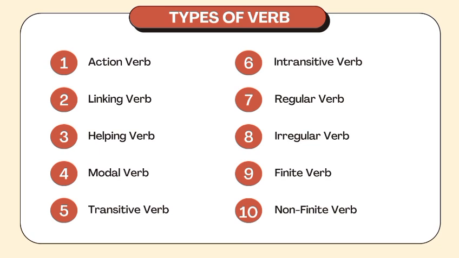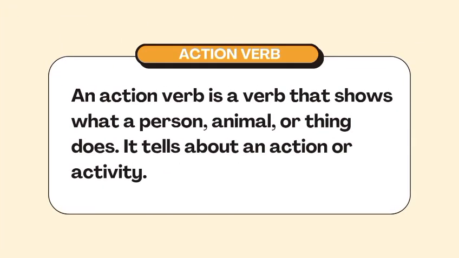Types of verb: action verb, linking verb, helping verb, modal verb, transitive verb, intransitive verb, regular verb, irregular verb, finite verb, non-finite verb. Action verb. An action verb is a verb that shows what a person, animal, or thing does. It tells about an action or activity.